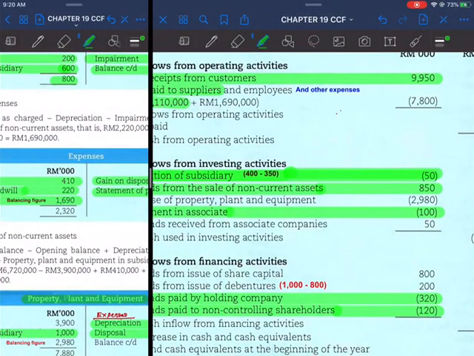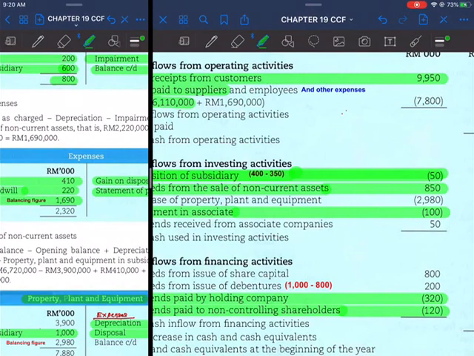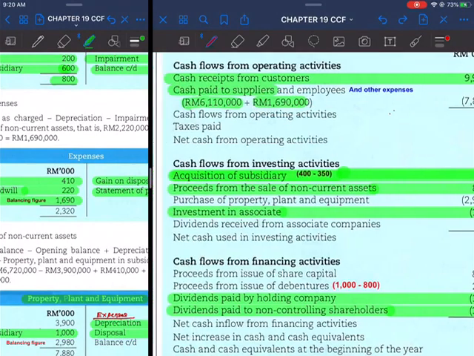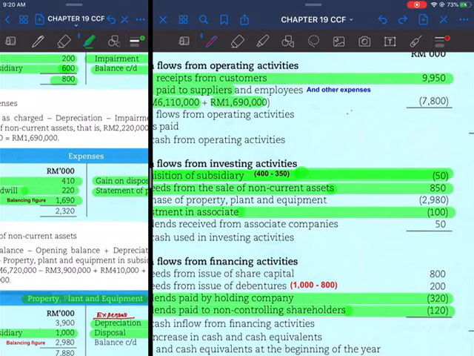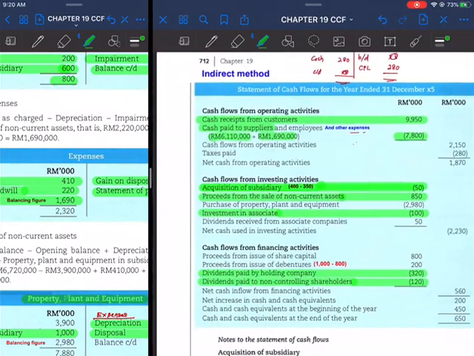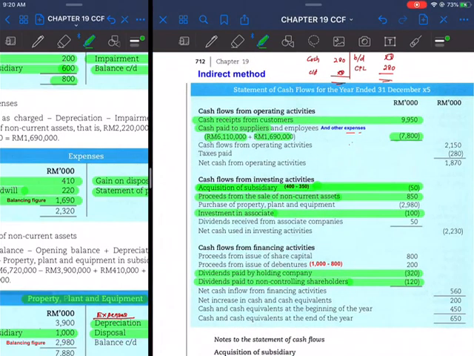So it includes other expenses, which is this figure. So total cash paid to suppliers and employees and also other expenses paid is 7800.